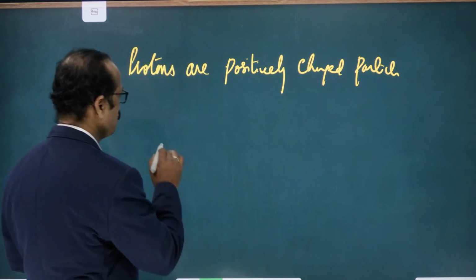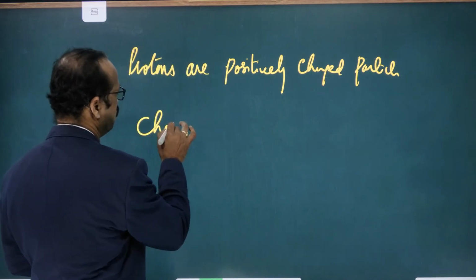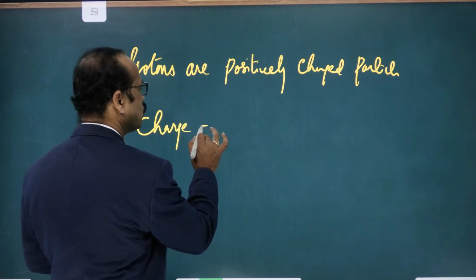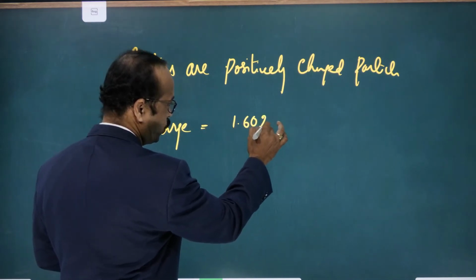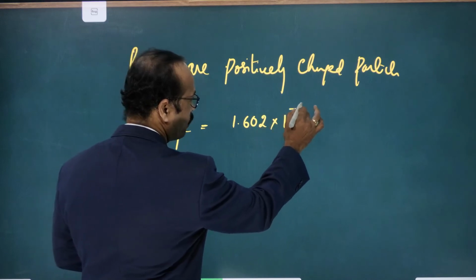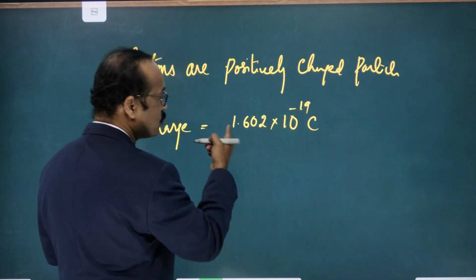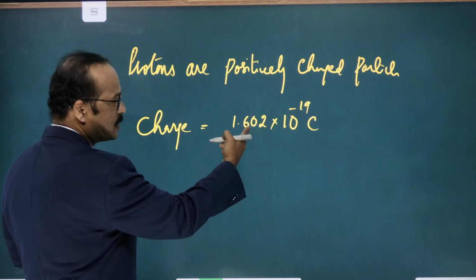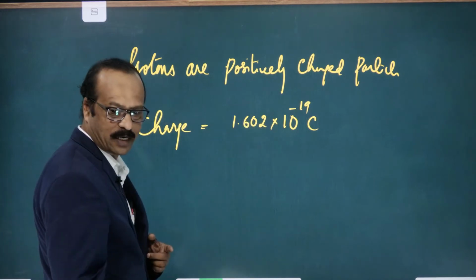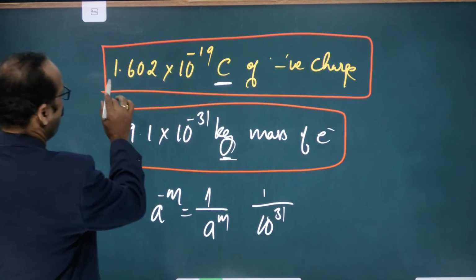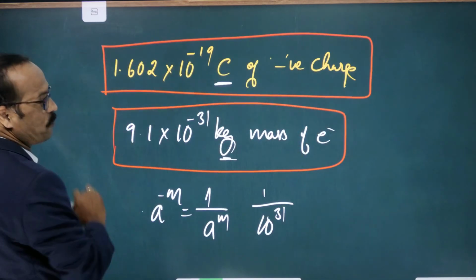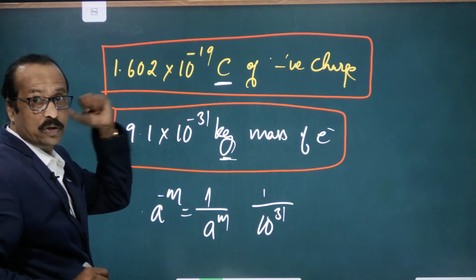If anyone asks you what is the charge on the proton, it is 1.602 into 10 to the power of minus 19 coulombs. The charge of the electron is also 1.602 into 10 to the power of minus 19 coulombs, so the magnitude is the same.